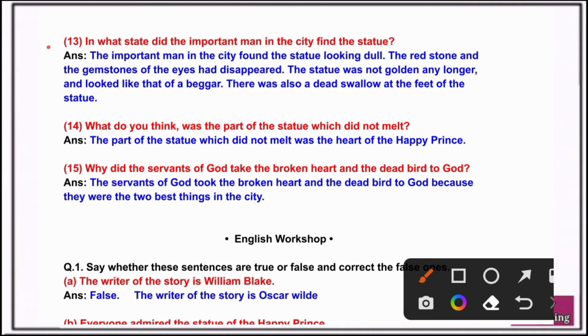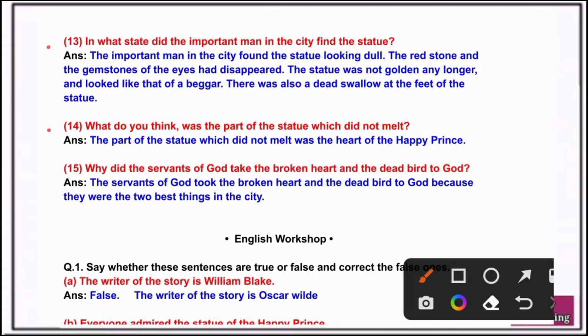Question number 13. In what state did the important man in the city find the statue? Answer. The important man in the city found the statue looking dull. The red stone and the gemstones of the eyes had disappeared. The statue was not golden any longer and looked like that of a beggar. There was also a dead swallow at the feet of the statue.